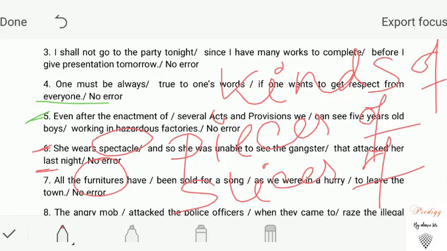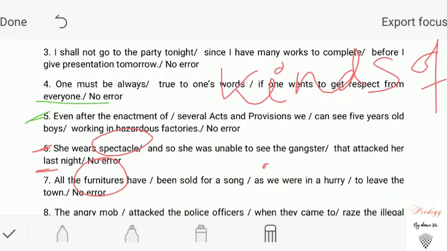After that, we can make the plural form of these particular nouns, like all kinds of furniture have been sold for a song. We cannot add s or es with these words. Remember that. We cannot add s or es with these nouns in order to make them plural. Rather, we need to add particular phrases before them in order to make them plural. So our answer will be all kinds of furniture, not furnitures.